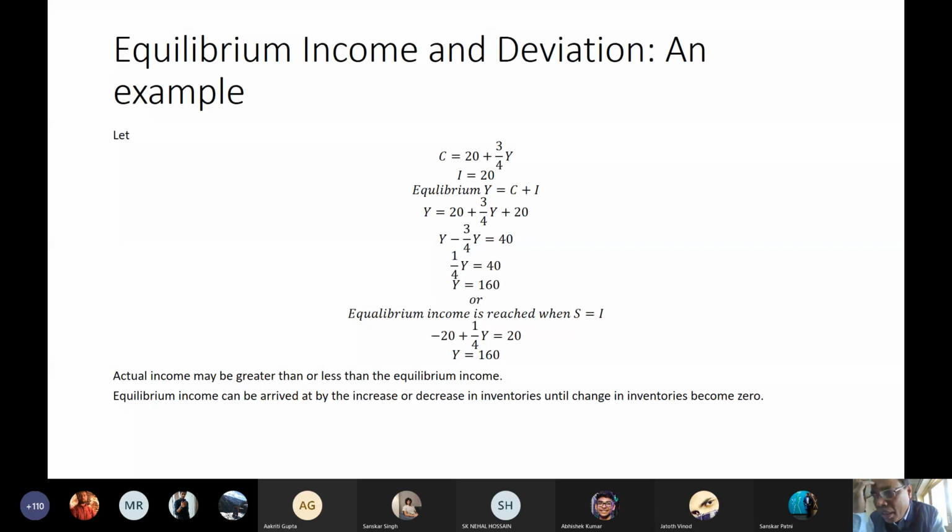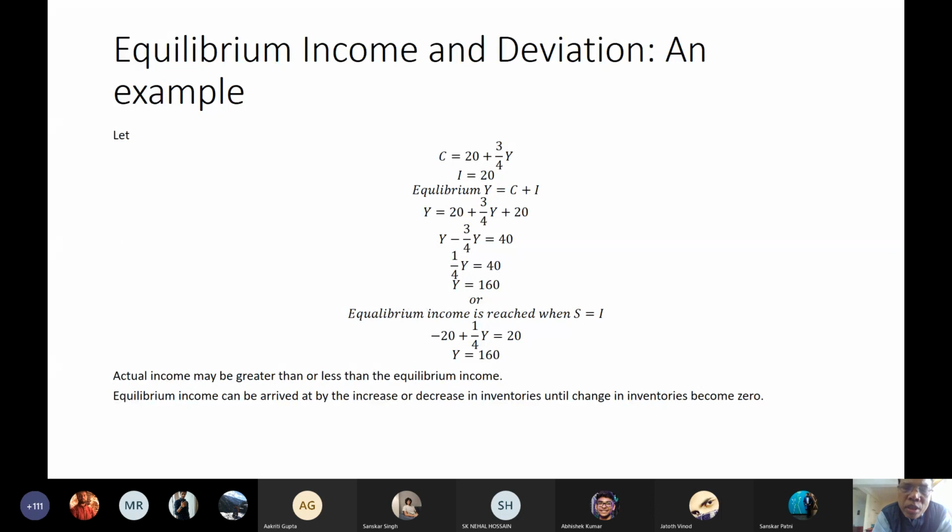Demand would always be greater than supply, but the difference will keep decreasing until the equilibrium is attained. So one would then suggest, as I have just explained, that equilibrium income is automatic. If actual income is greater than equilibrium income or less than equilibrium income, we can restore equilibrium through some process of iterations.